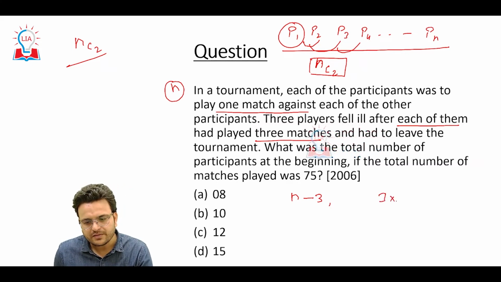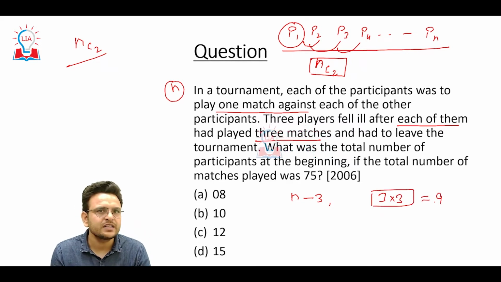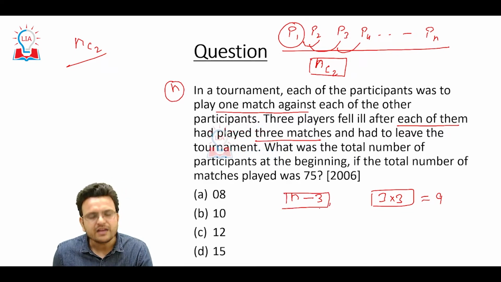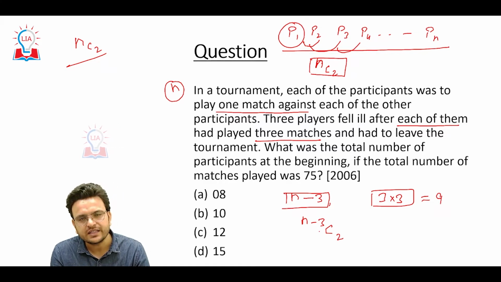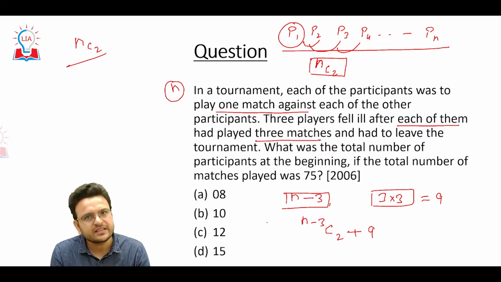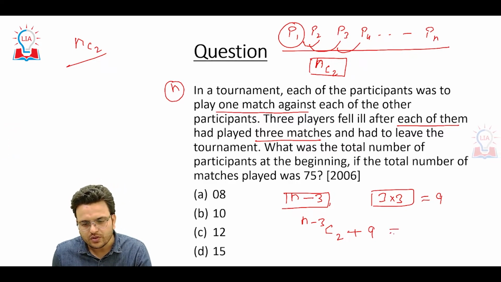The total matches played by the 3 participants will be 9, and the remaining participants will be n minus 3. So n minus 3 C2 is the total matches played by the n minus 3 participants, and n minus 3 C2 plus 9 matches played by the 3 participants equals the total matches.